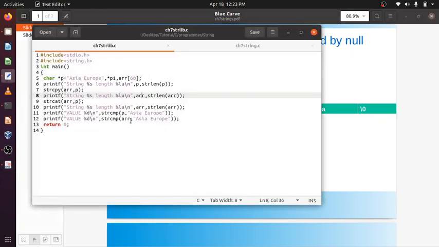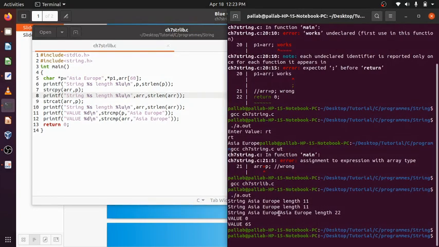Here I compared the content of the array, which is this and this. So till "Asia Europe" things matched, after that the first mismatch is this A, which is compared with the null character.